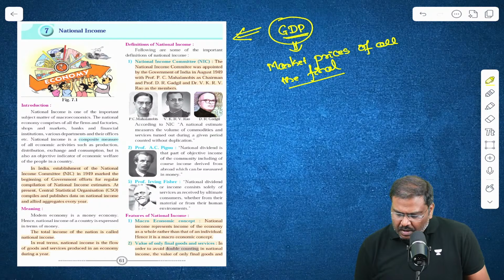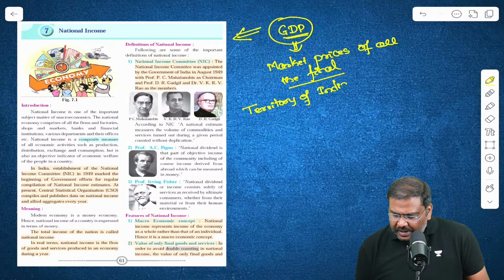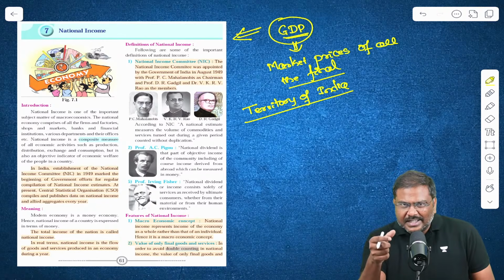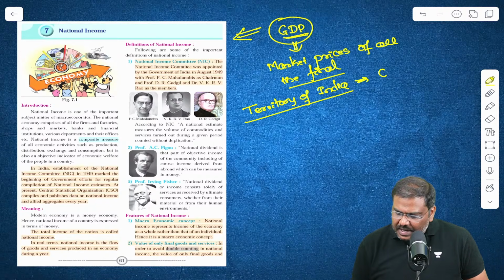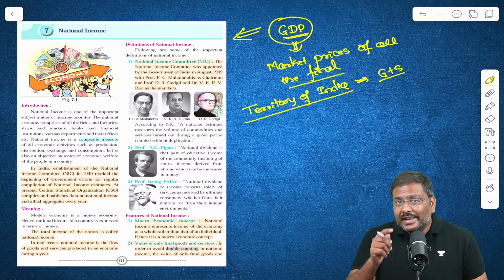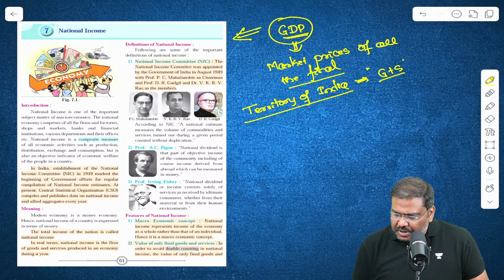For example, when I say territory, you basically take, let's say, the territory of India. Let's assume within the territory of India, what is the market price of all the final goods and services which are produced for, let's say, a quarter or a financial year will be calculated.